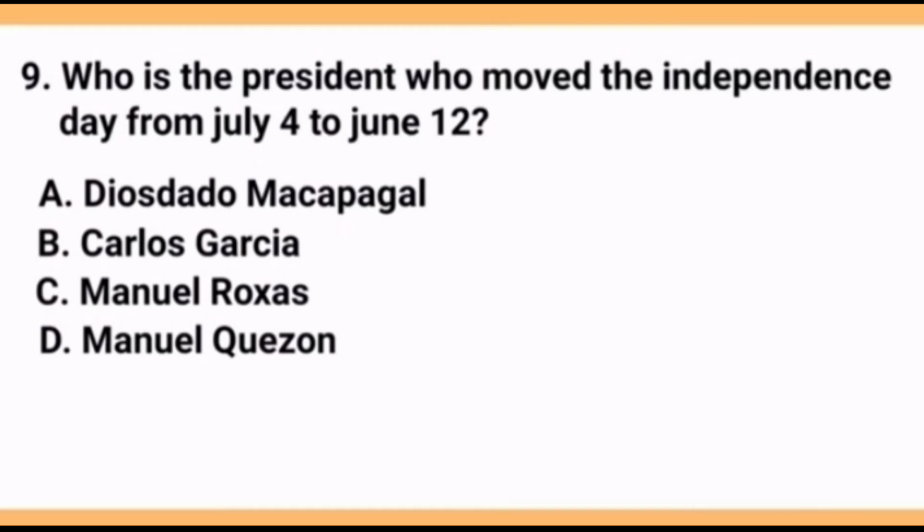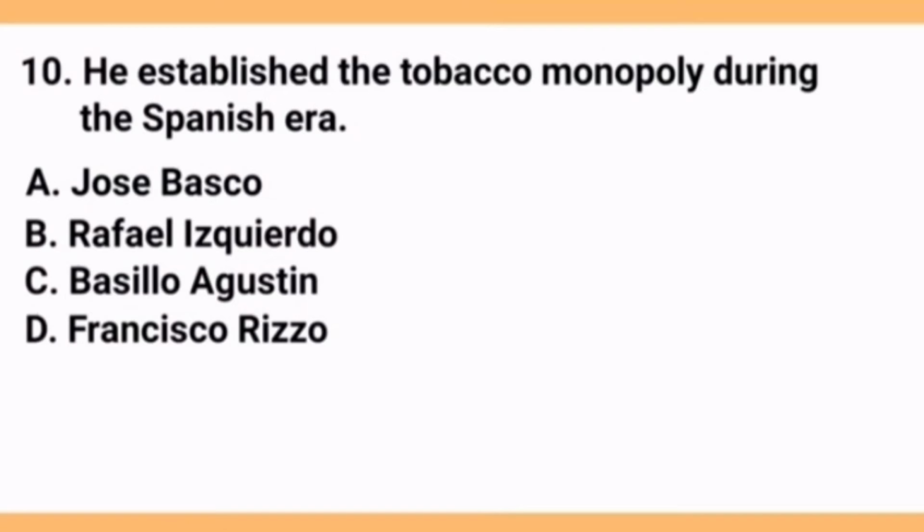Who is the president who moved the Independence Day from July 4 to June 12? A. Diosdado Macapagal, B. Carlos Garcia, C. Manuel Roxas, D. Manuel Quezon. The answer is letter A. Diosdado Macapagal. He established the tobacco monopoly during the Spanish era. A. Jose Basco, B. Rafael Izquierdo, C. Basilio Agustin, D. Francisco Rizzo. The answer is letter A.